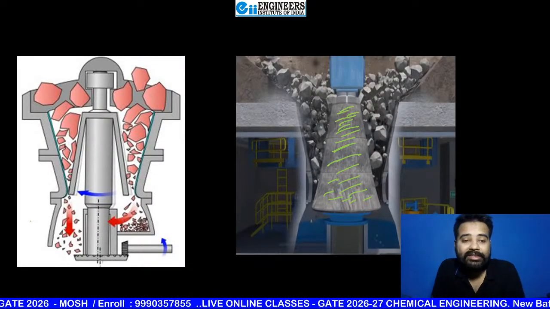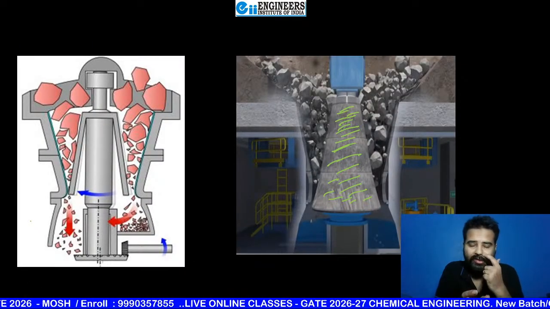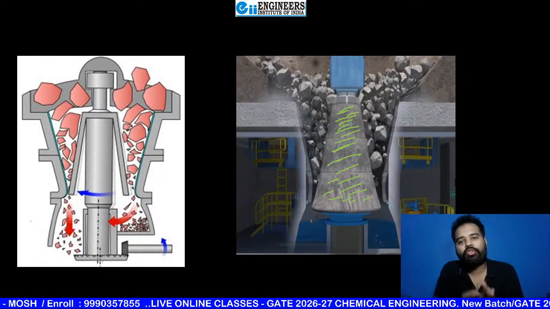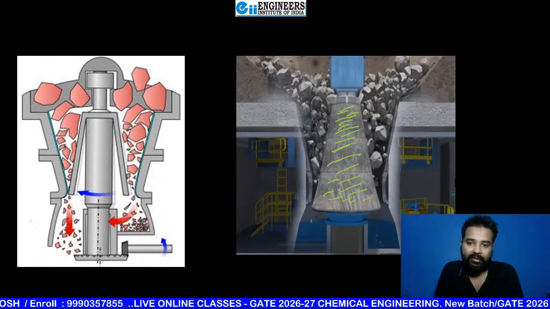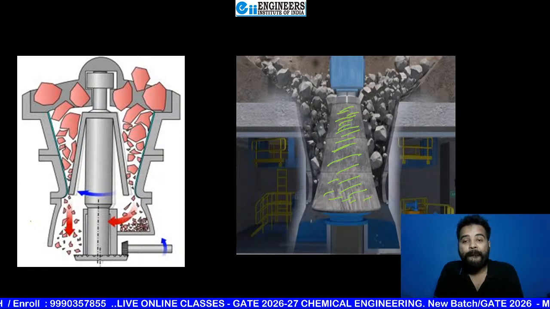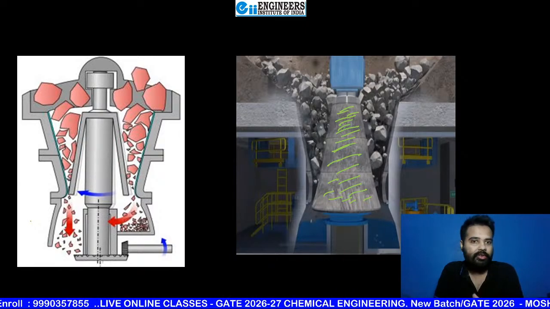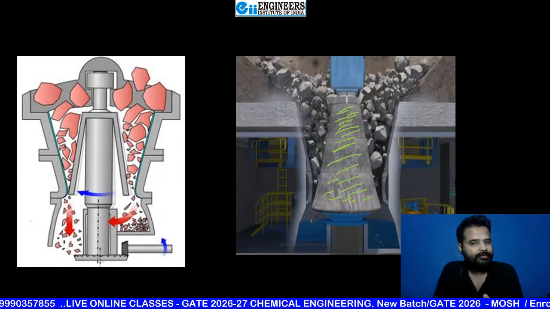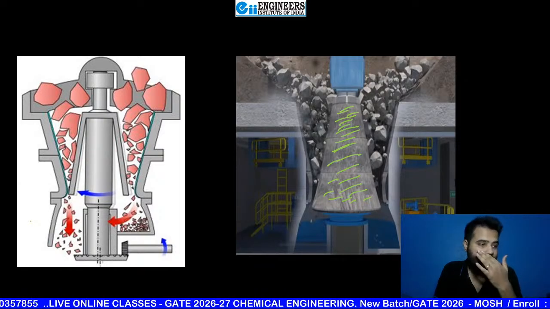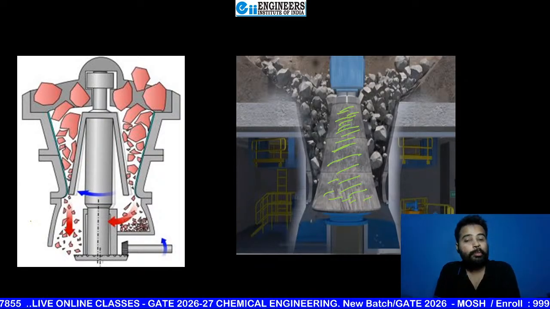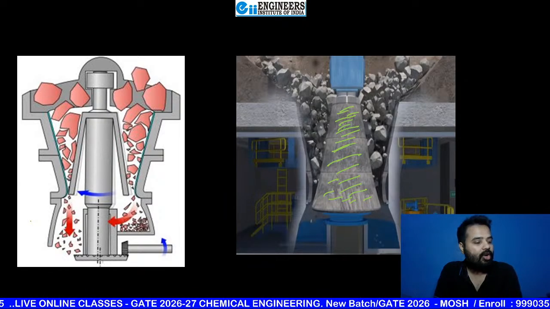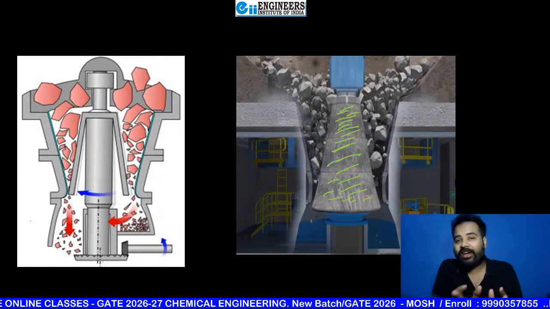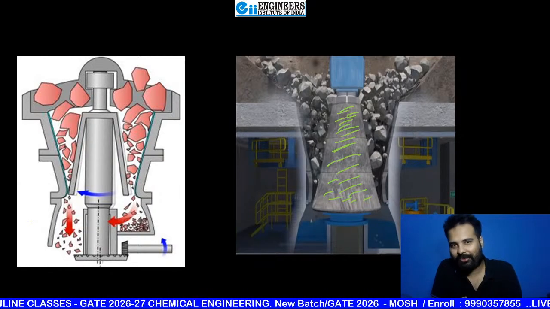Now you have to tell me, beta: in this case, is the discharge continuous or intermittent? Tell me, continuous or not continuous? Everyone, please tell me, waiting for your comments. Continuous. Very good, fantastic. Because when one side has minimum opening, another side has max opening.